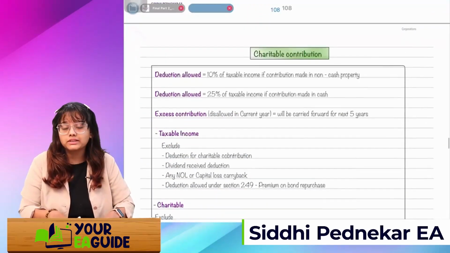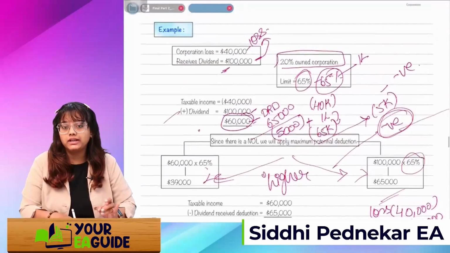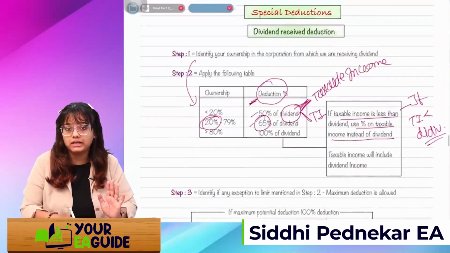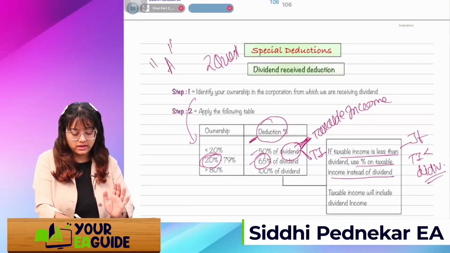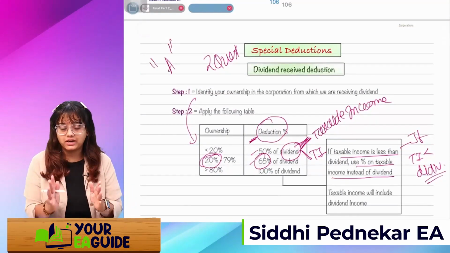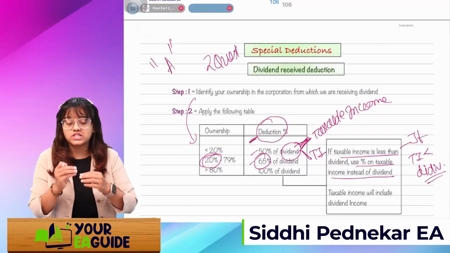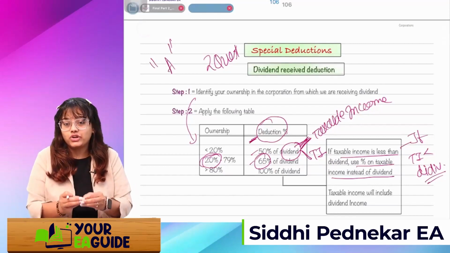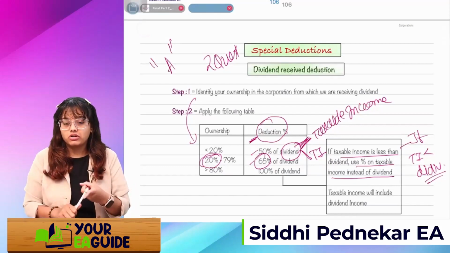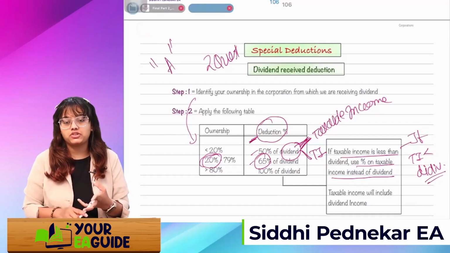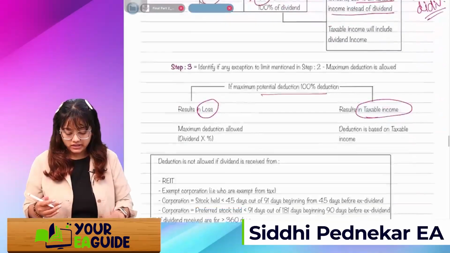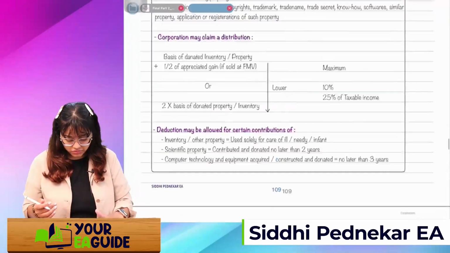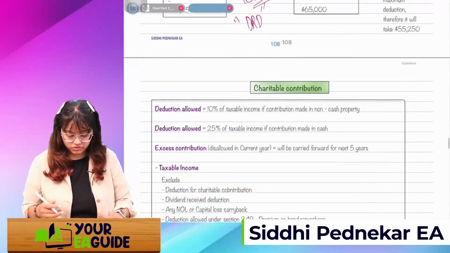Next important topic is charitable contribution. See, DRD is clear, guys. This is an important topic. At least 2 questions will be there from this topic. So mark it as A category. See, the whole corporation and partnership is an A category chapter. Almost 65% of questions will be from C corporation, S corporation, and partnership. So that's why I'm taking this chapter at the initial stage. Let's move on to the charitable contribution.